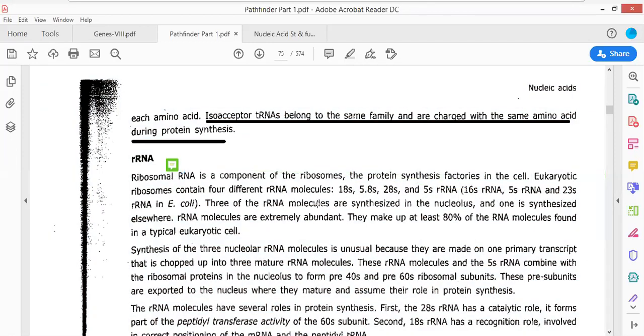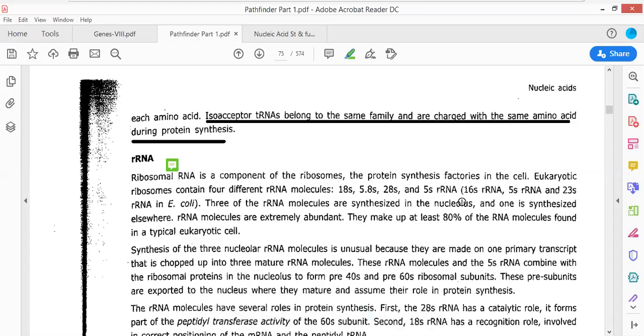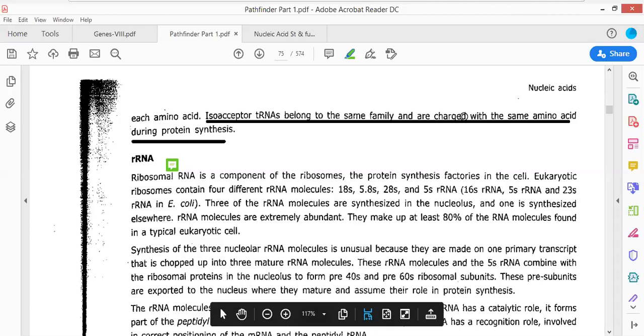Okay, three of the rRNA molecules are synthesized in the nucleolus and one is synthesized elsewhere. Now, the majority of the rRNA, except the 5S rRNA, is biosynthesized within the nucleus, in a specialized organelle referred to as the nucleolus. I've described this very specialized organelle in another video tutorial on our YouTube channel. You can visualize that video tutorial for nucleolus, the organizing center of the cell, but I would be teaching you the same thing also.